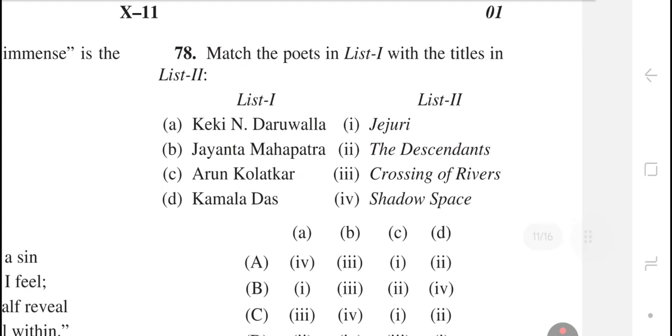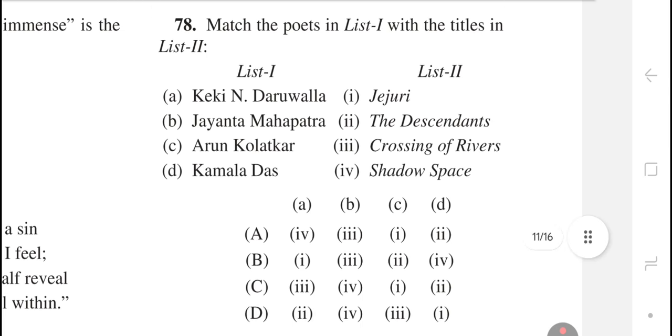Question number 78. Match the poets in list 1 with the titles in list 2. The right answer is Keki Daruwalla, The Descendants; Jayanta Mahapatra, Shadow Space; Arun Kolatkar, Jejuri; and Kamala Das, Crossing of Rivers.